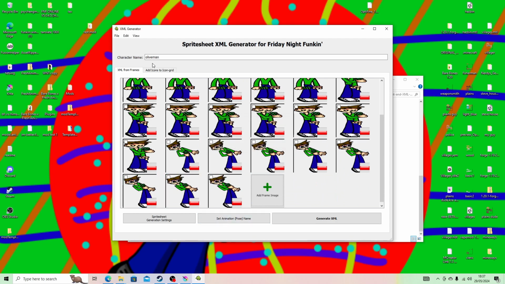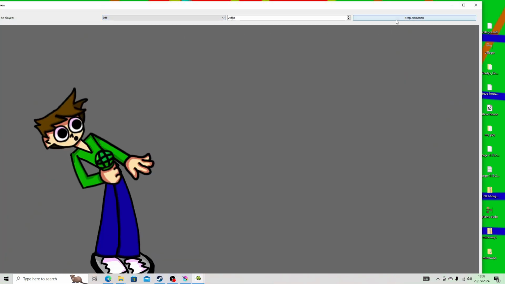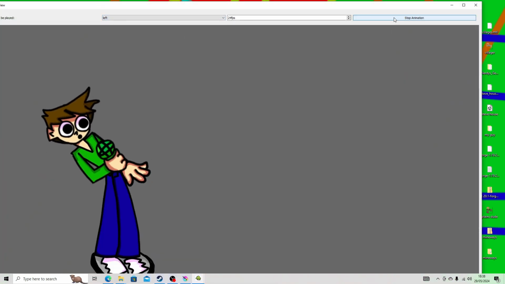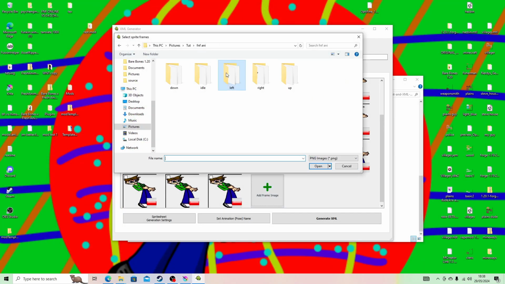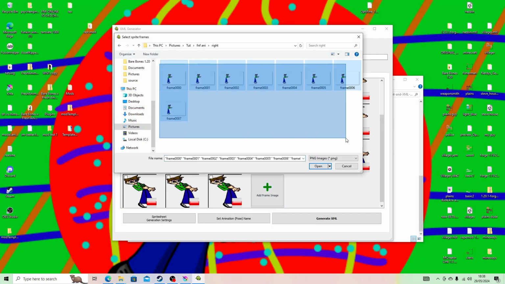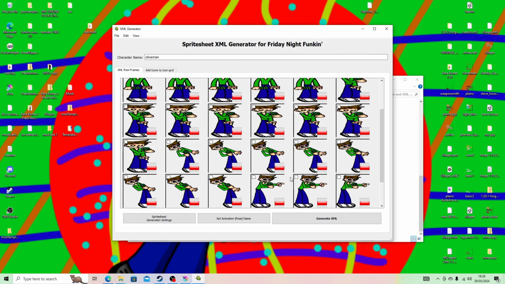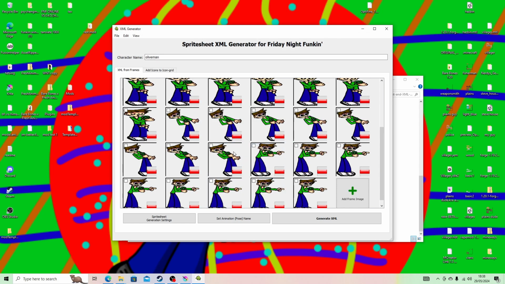Now keep these simple. You don't want to do like the biggest sentence ever. You don't want to write supercalifragilisticexpialidocious or something like that. Okay. Add frames to the right animation. Set pose name to the right. View preview animation.